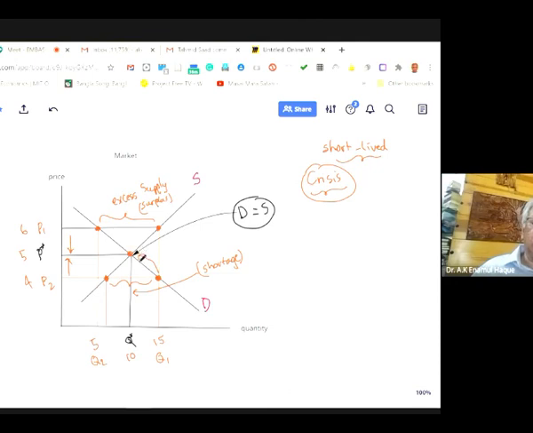This movement will happen because of the shortage in the market. A shortage in the market automatically raises the price. Similarly, a surplus in the market automatically reduces the price. So this was pushed by the supplier and this one pushed by the demand. So the market comes back to equilibrium, and that's known as market equilibrium.